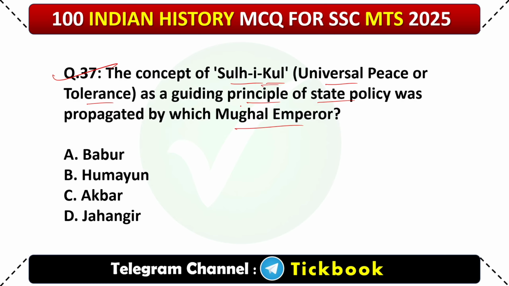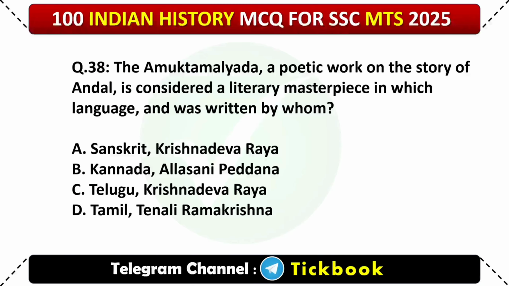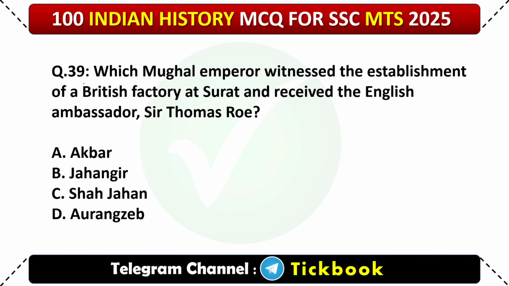Sul-e-Kul. Option number C, Akbar. 38. The Amukta Malyada, a poetic work on the story of Andal, is considered a literary masterpiece in which language, written by whom? Option number C, Telugu, Krishnadev Raya.